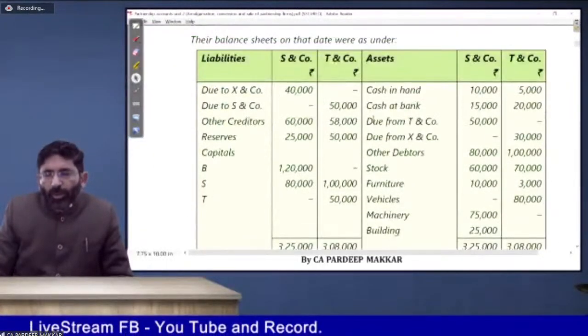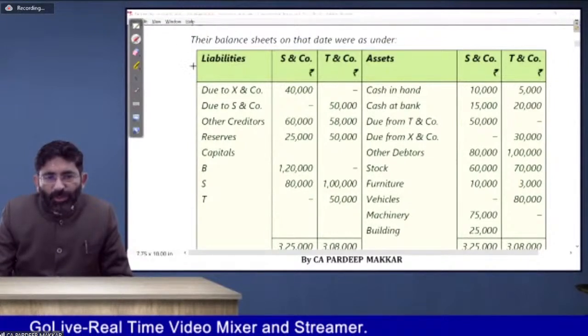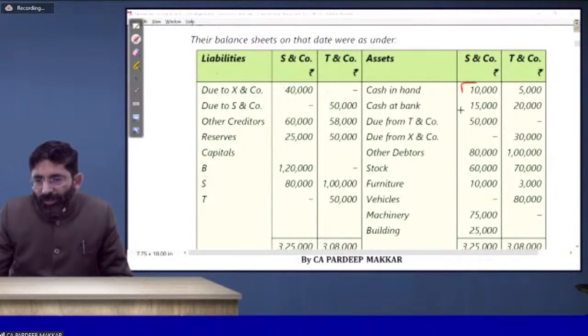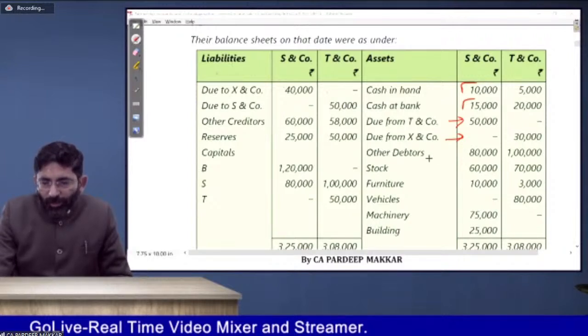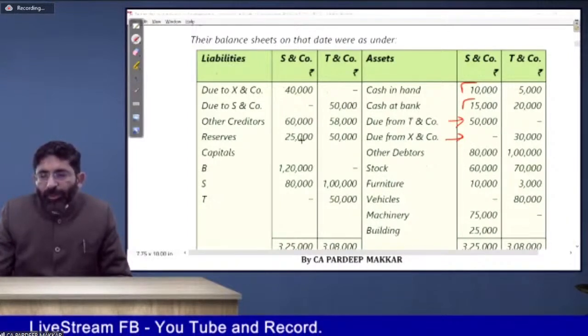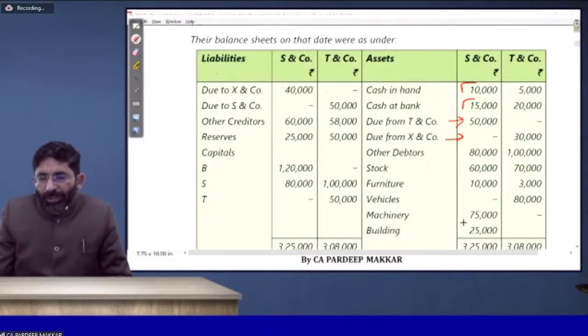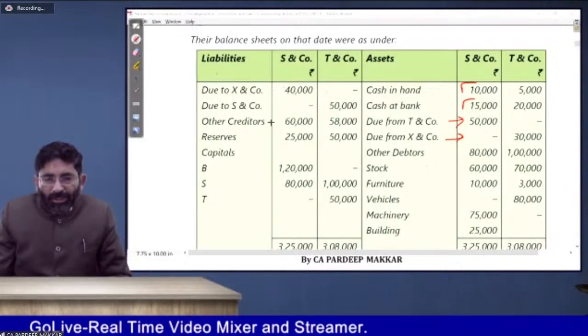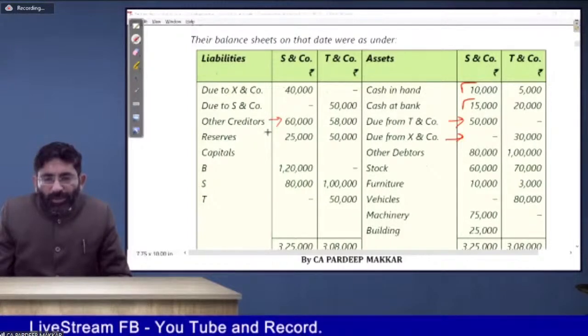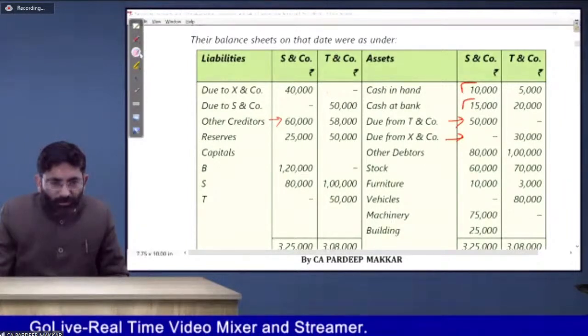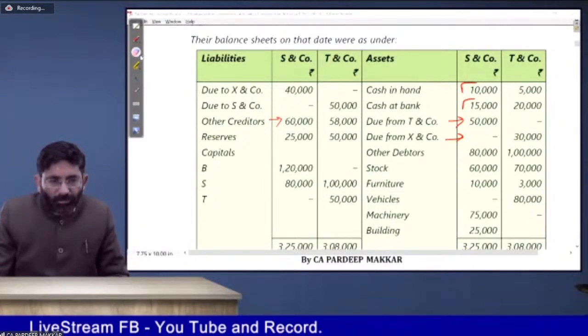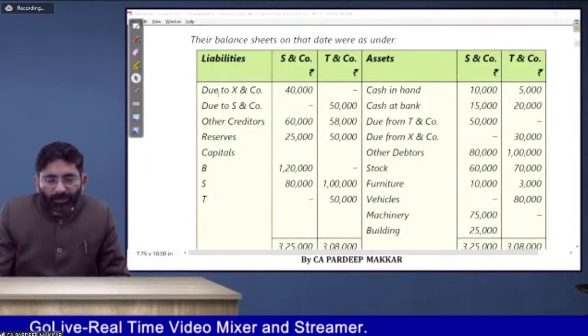As he has taken over all the assets and liabilities, and nothing is mentioned, we will assume all the assets and liabilities are taken over. Cash debit, bank debit, debtors debit at the value given to you, stock debit at the value given to you, furniture debit, vehicle debit, machinery debit, building debit. To creditors, that's it. Reserves will not be transferred. So, very simple entry.